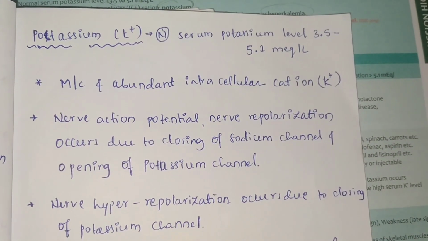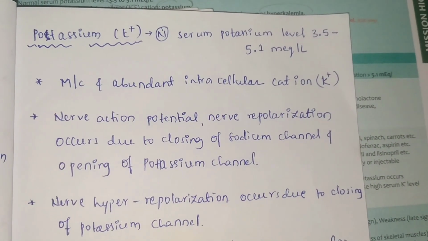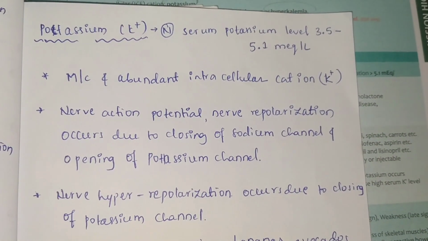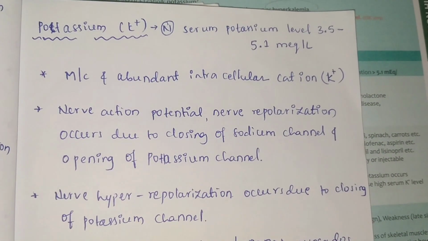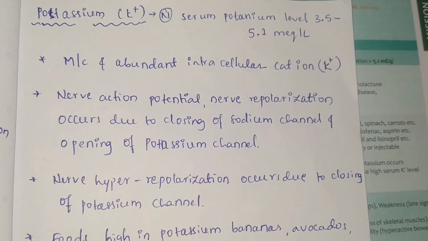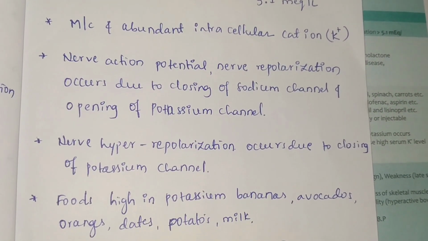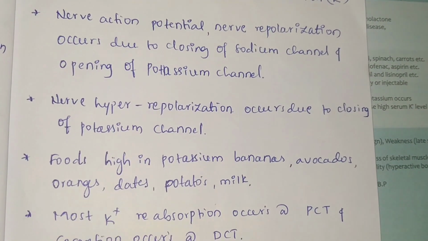Today we are going to discuss a new topic, that is potassium. Normal potassium level is 3.5 to 5.1 milliequivalents per liter. Potassium is the most common and abundant intracellular cation. In the nerve action potential, nerve repolarization occurs due to closing of the sodium channel and opening of the potassium channel. Nerve hyperpolarization occurs due to closing of the potassium channel.